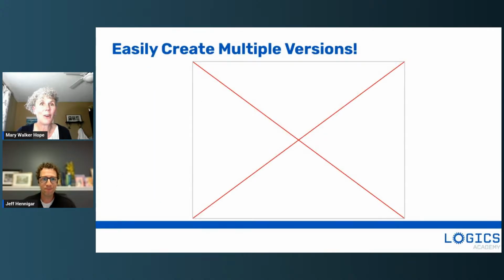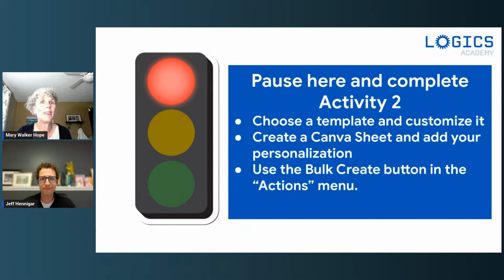All right. Okay, so we are ready to roll with this then, right? Okay, do you want to tell them what they need to try? Yeah, sure. If you are ready to give this a try, for activity 2, just like I was doing, you're going to choose a template and customize it. Then you'll create a Canva sheet and add your personalizations to it.